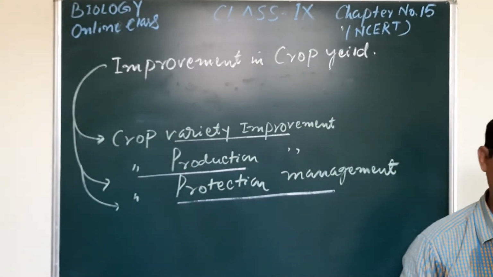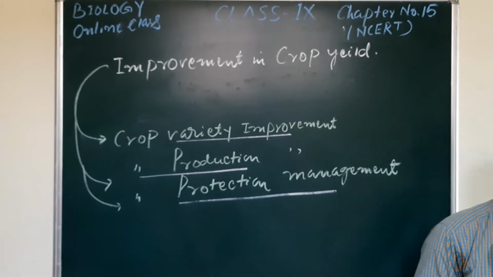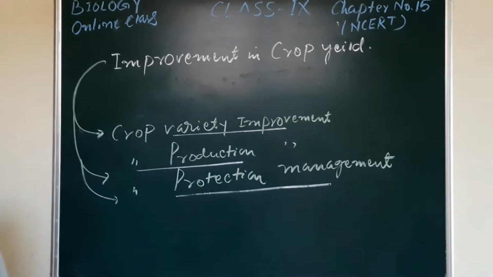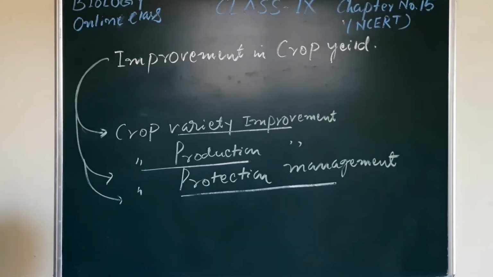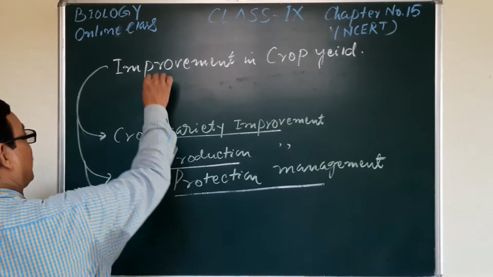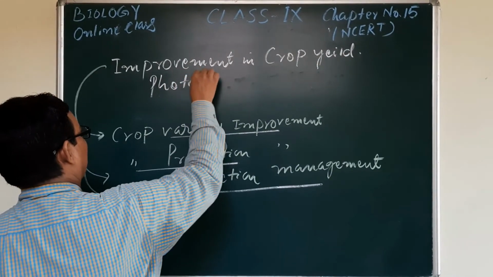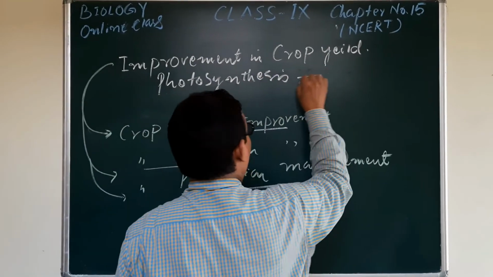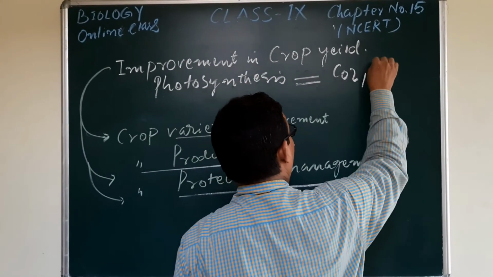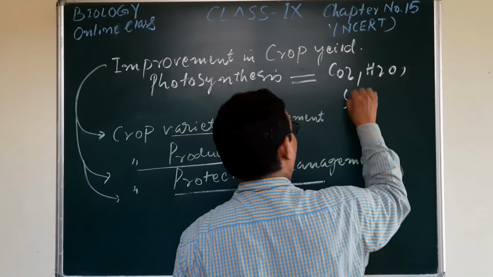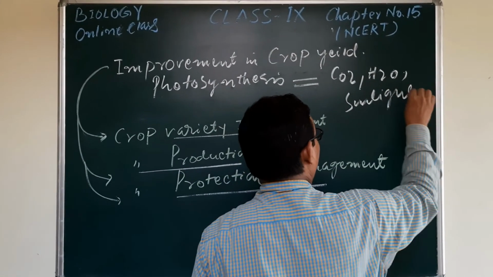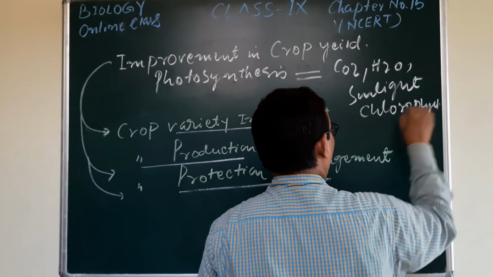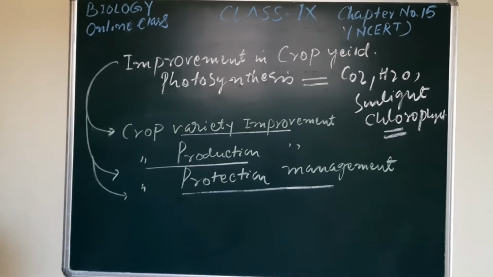of the sunlight. You will know that photosynthesis is a process by which the green plants can manufacture their own food, and that photosynthesis process, production of food, requires carbon dioxide, requires water, requires sunlight, and the chlorophyll molecules which are already present in their body, in their cell.